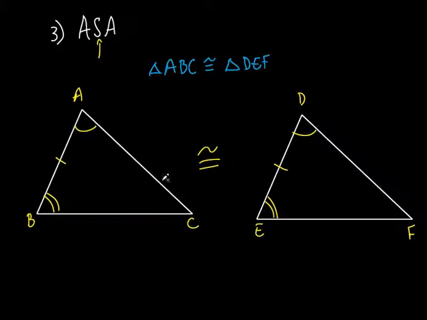Now look, I don't know anything about AC and DF. I didn't know anything before. Right? I don't know anything about BC and EF. I don't know anything about angle C and angle F. But now, once I've proven these triangles congruent to each other, and this is very important, I need you to pay attention. I need you to really focus in right here. Okay, this is really important.